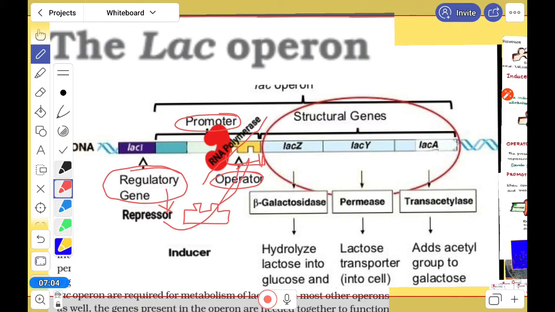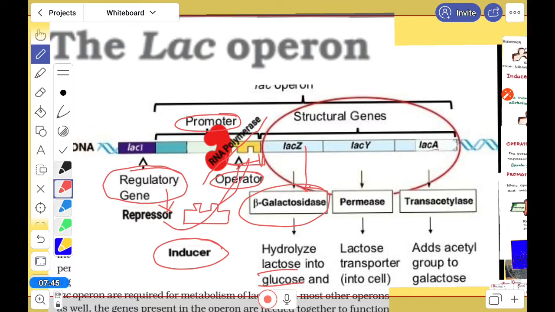The transcription process will start if the operator is unblocked, but here it is blocked. And here is the structural gene, the gene we are talking about. From that gene the enzyme can be produced, suppose the LAC-Z gene, beta galactosidase, which hydrolyzes lactose into glucose. Look here, when it is blocked, it means there is no inducer. The inducer comes from outside. When the enzyme is not required, it is in the normal blocked state.